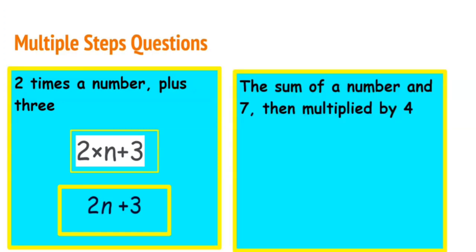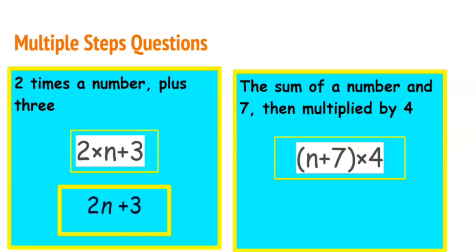How about the sum of a number and a 7, then multiplied by 4? You can go ahead and try this one. So if you need more time, you can always pause the video. Alright, so n plus 7, since we're talking about sum, and we go ahead and multiply this by 4.